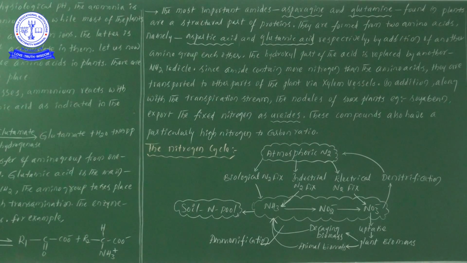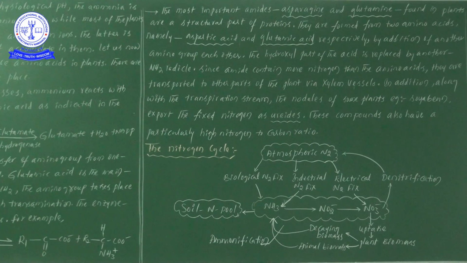Just one NH2 group is added to the amino acids, so the amino acids are transformed into amides. If you add one extra amino group, amino acids are transformed into amides.